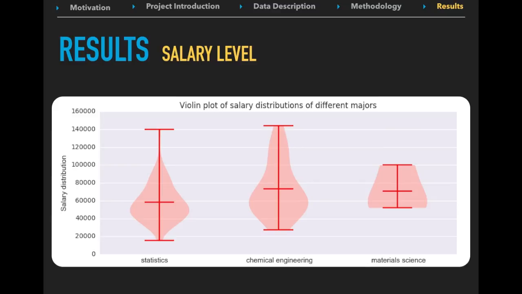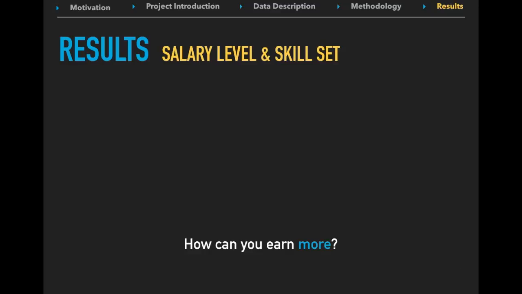For material science, it seems that the entry salary level is much higher than the other majors. However, on the other hand, the highest salary level is very limited as well. The distribution is pretty narrow, and it seems that there's not much space to push up your salary for a material scientist. It's probably a good idea for Jiewei to pursue a degree in statistics. Also, especially for stat and chemistry majors, the higher the salary level is, the fewer people there are. So our next question is, how can you earn more? Is there any particular skill that can boost your salary level?